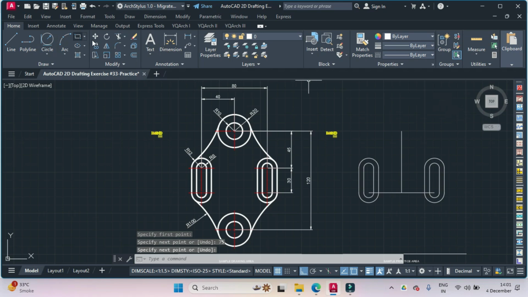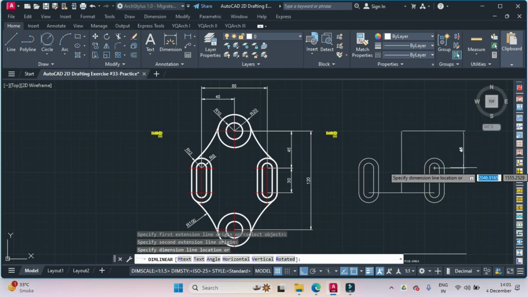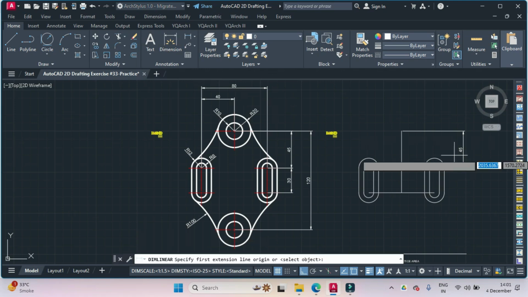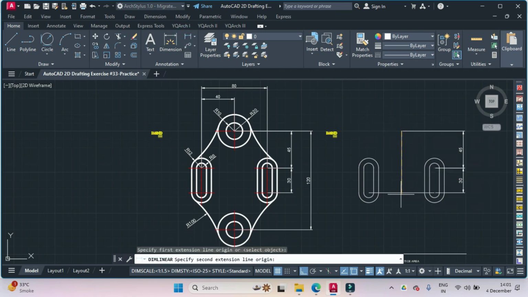You can just double check by going for linear dimensioning from here to here 45, and from here to here 30 units, and this whole is 75. Now we don't need the dimensioning, so I'll remove the dimension,